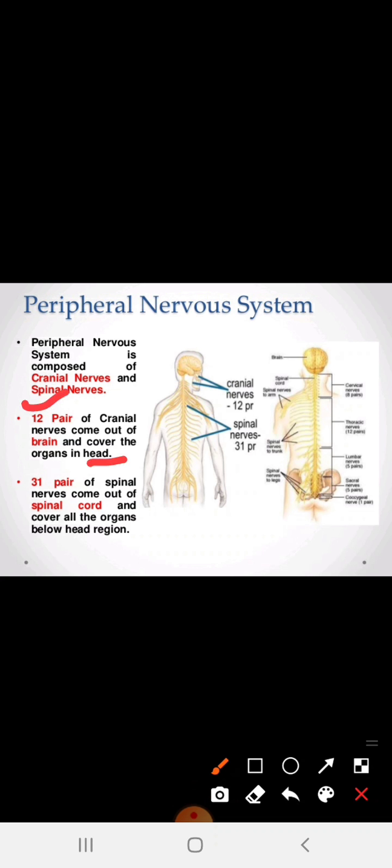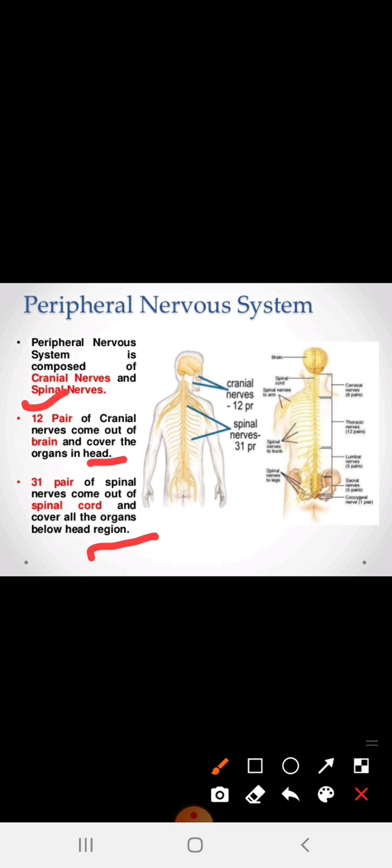The question can be asked in the form of multiple choice. Okay, so how many pairs are protecting our human brain? It is 12 pairs of cranial nerves that come out of the brain and cover the organs in the head, whereas 31 pairs of spinal nerves come out of the spinal cord and cover all the organs below the head region. So dear students, the question is asked for 1 mark. How many pairs are protecting the brain and how many pairs are protecting the spinal cord?